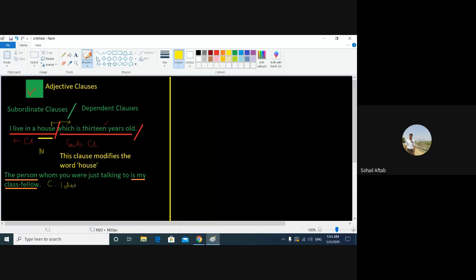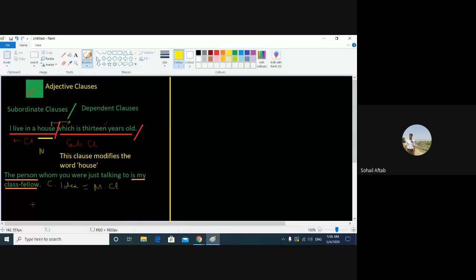Since it's a complete idea, we call it main clause. Wherever I use CL in my lecture on grammar, please read it as clause. Now, the person is my class fellow is the main clause.